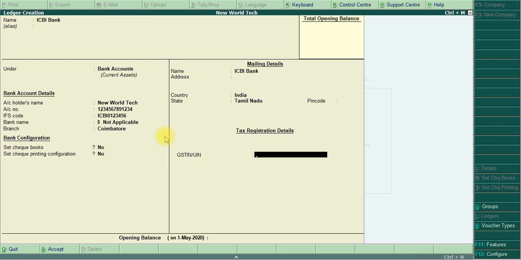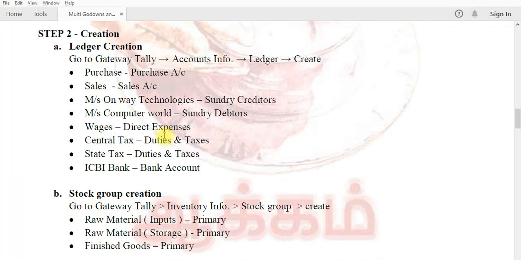If you intend to give the GST number for the bank, you have the data, you enter it. Okay, now we practice and we give a dummy GST number. So I give the same continuous dummy 33 ASDFG 1 2 3 4 D. Okay, one is finished. Clearly we create ledgers.